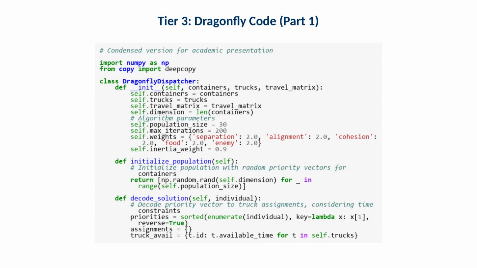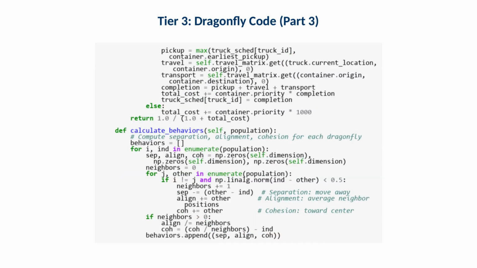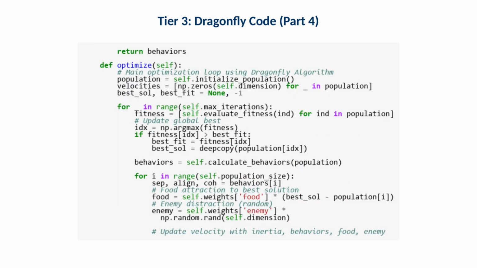patterns. This is the first implementation segment. Operationally, focus on how a solution is encoded and how a candidate dispatch plan is evaluated. This segment continues the implementation. Operationally, pay attention to how exploration versus exploitation is controlled, because that determines whether the algorithm keeps searching or locks in too early. This segment continues the implementation. Operationally, this is typically where you see behavioral weights influencing how candidate solutions move in the search space.